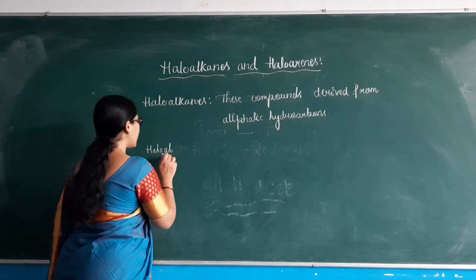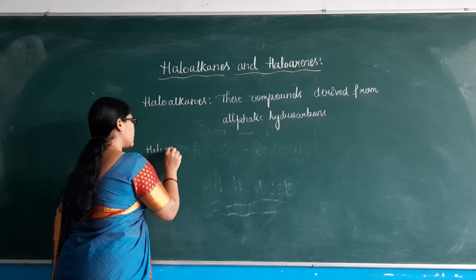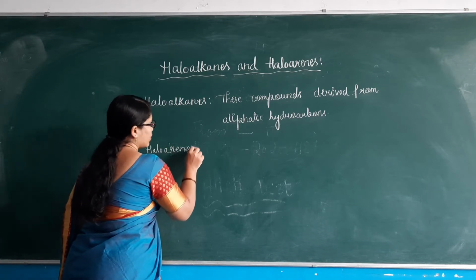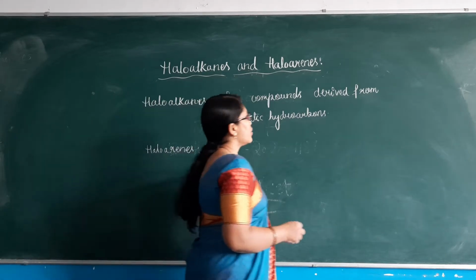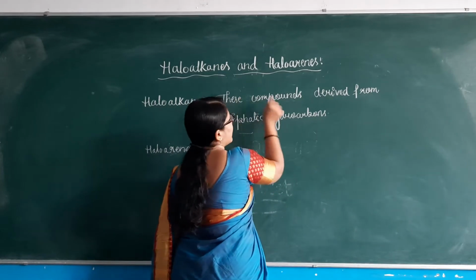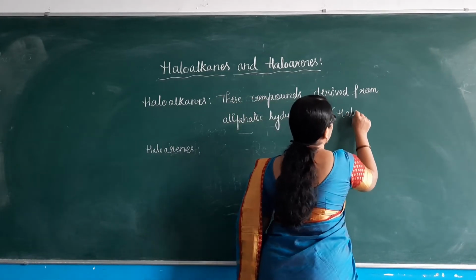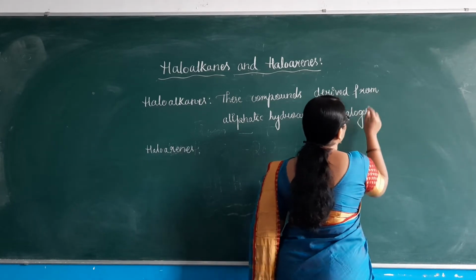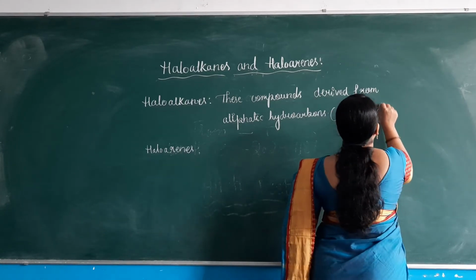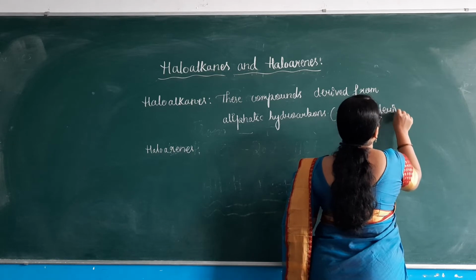Now let us understand haloarenes. We can say halogen derivatives. These are also referred to as halogen derivatives because a halogen will be present when we write the structure.